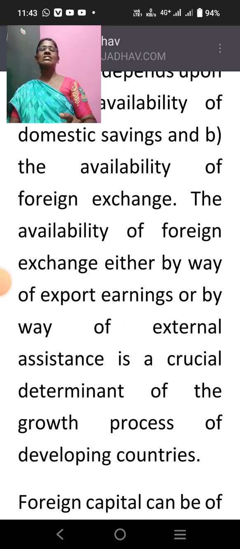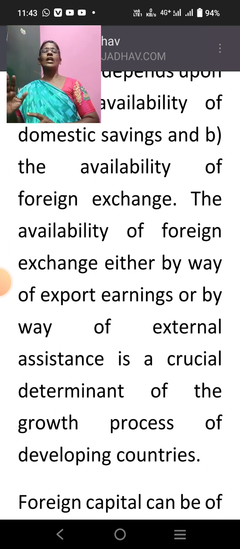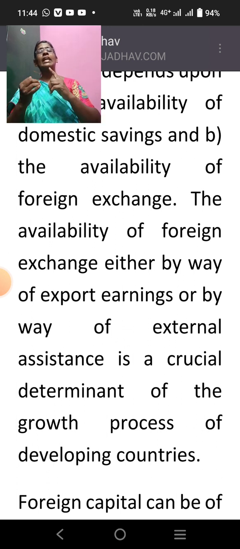Hope you understand, children. We need domestic savings or we need foreign exchange. We are not going to study domestic savings now. Now we are going to study external finance, that is, foreign exchange. How do we get this foreign exchange? We get it either by export earnings. When we make exports, we earn foreign exchange.